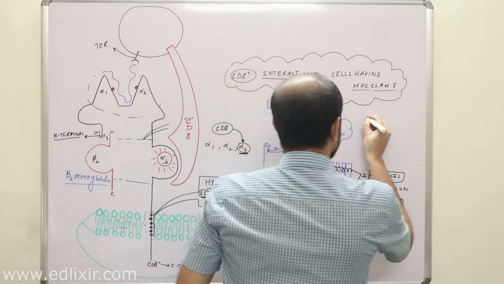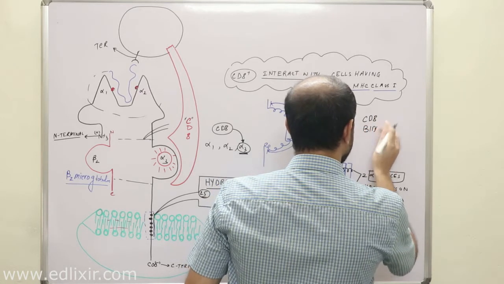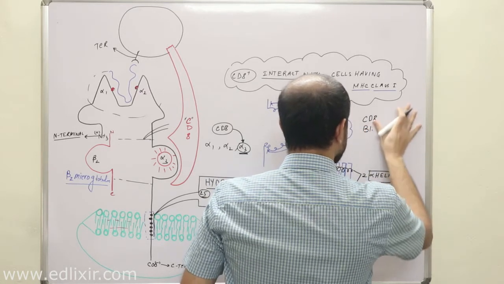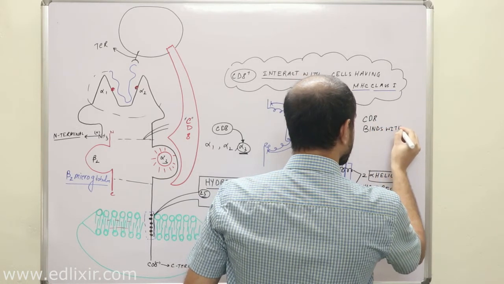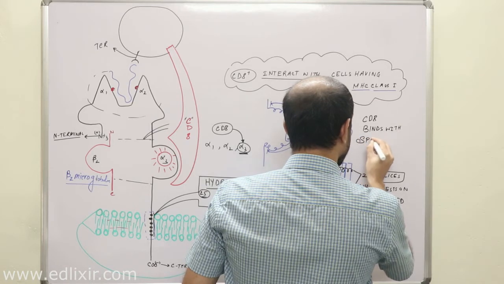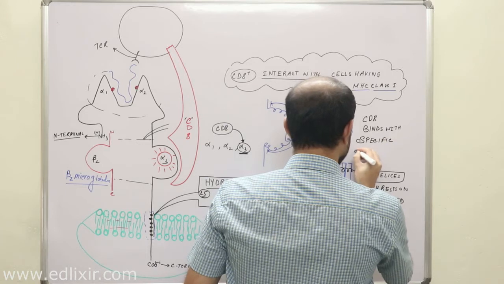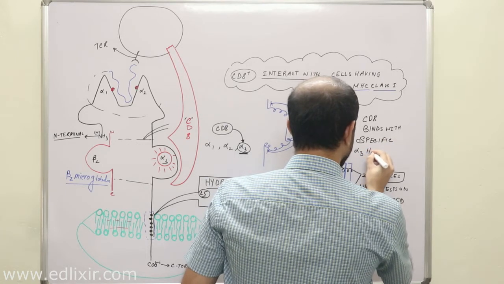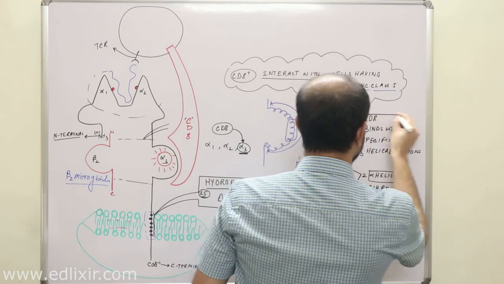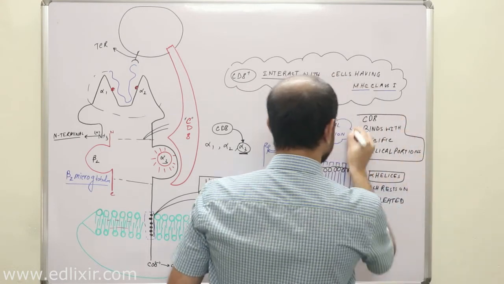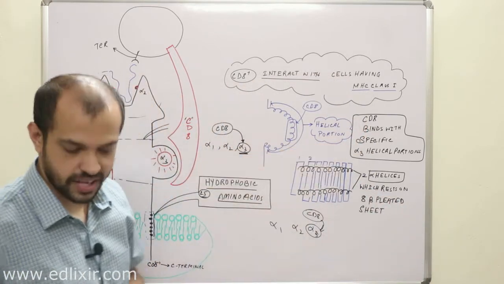Because CD8 binds with specific alpha 3 helical portions.